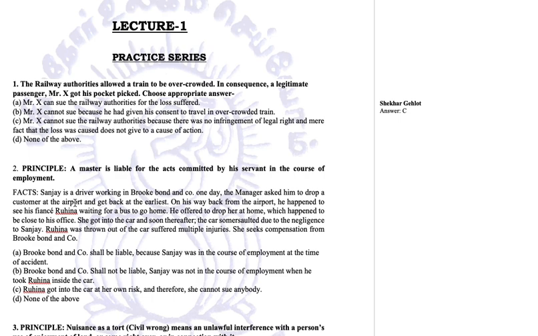He had to go to the airport. He went to the airport. Just at the airport, he saw Ruhina, and then he took Ruhina in the car and drove to which location? He drove to the location of his office only. So now, what was the course of employment for Sanjay in this case? His course was from office to airport, then from airport back to office. Now, Ruhina's house is just near the office, so definitely he has not changed his way. So he was coming straight to the office, and meanwhile the car met an accident.